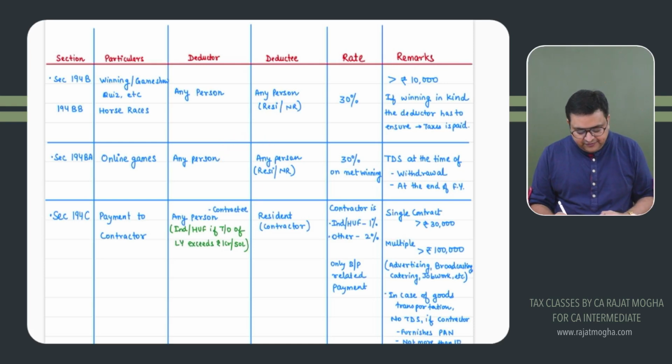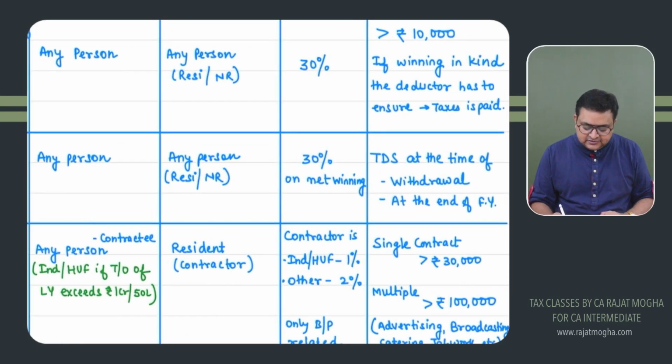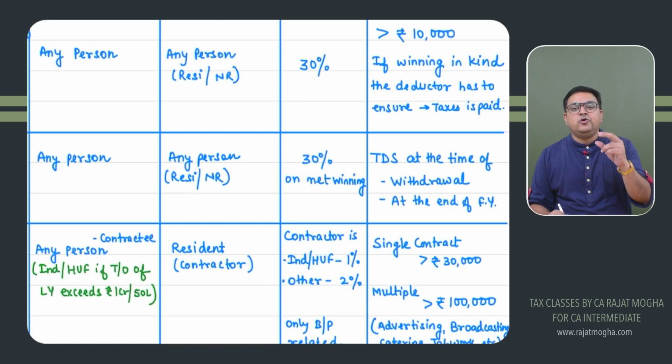Any person, the winner, resident or non-resident, the rate of TDS would be 30%, but the TDS rate of 30% would be on the net winning. Net winning means the amount which you have actually won. That is your net winning.